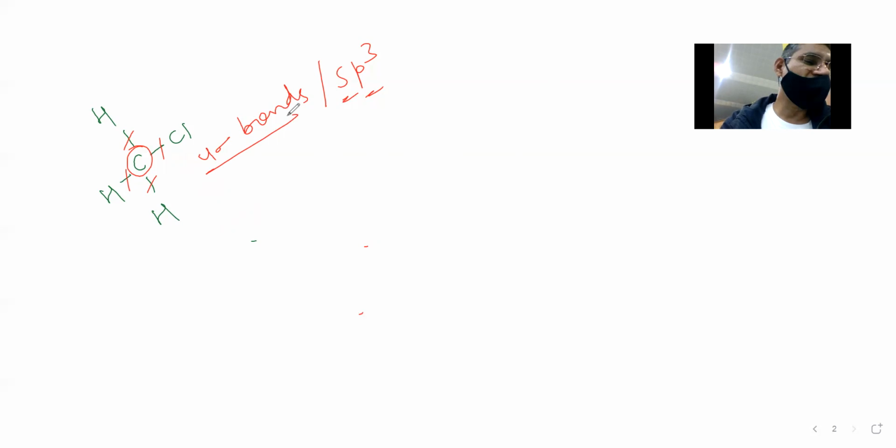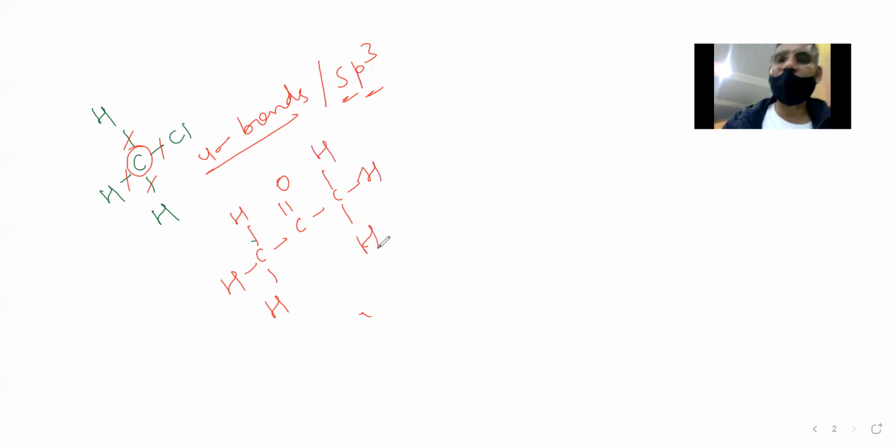See the next one, (CH3)2CO, that is CH3, C double bond O, then again CH3. What is this? Acetone, propanone, propan-2-one. Now see how many sigma and pi bonds are here. This carbon is having 1, 2, 3, 4 sigma, so hybridization will be sp3.